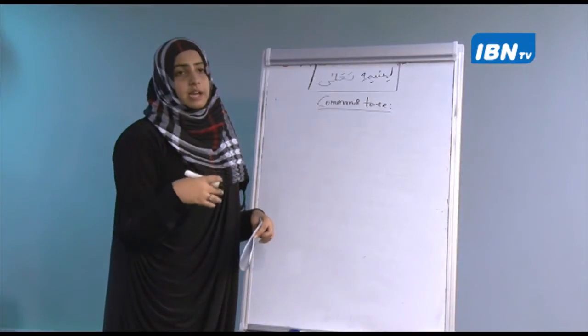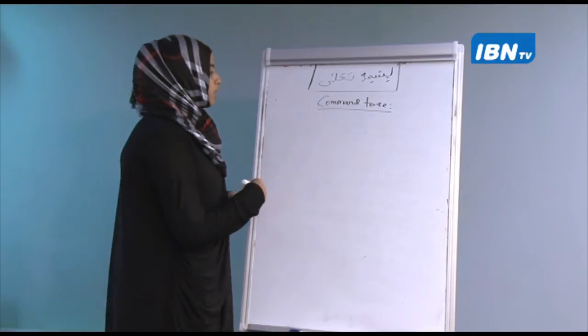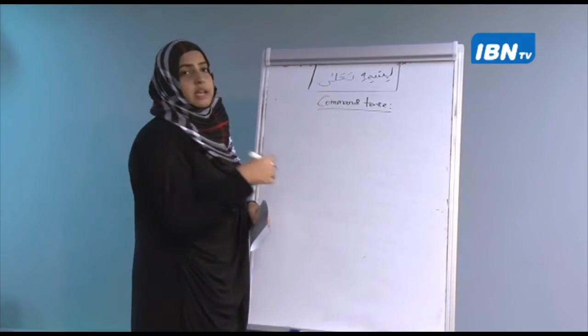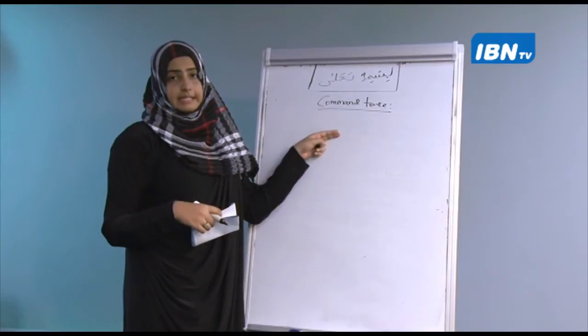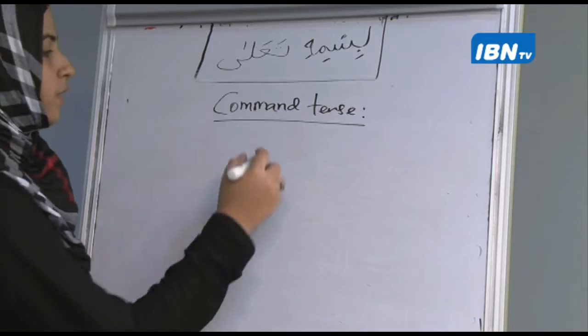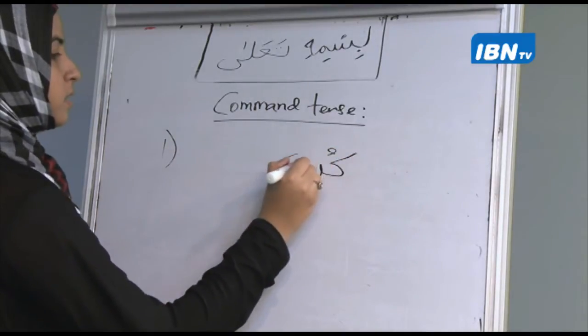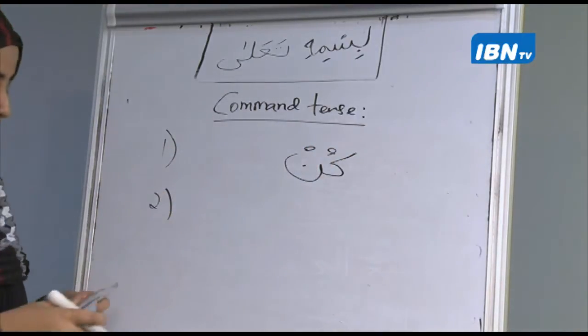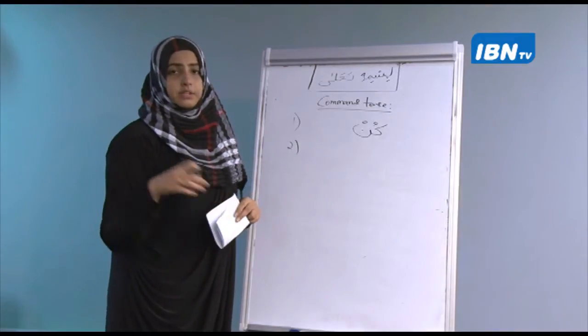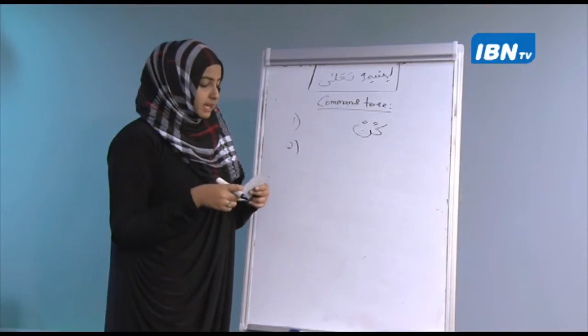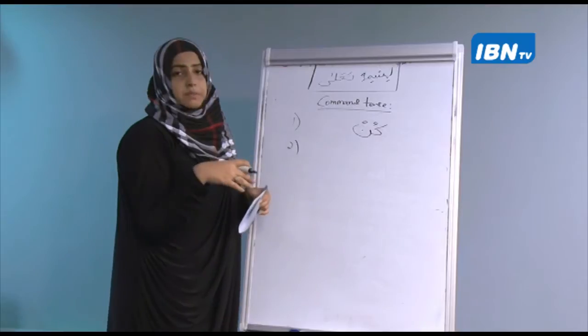So remember we had the sister Kana. Remember we said Kana meaning was or were. Now Kana in the command tense becomes kun. The second word we had, just look at your list of words, asbaha.